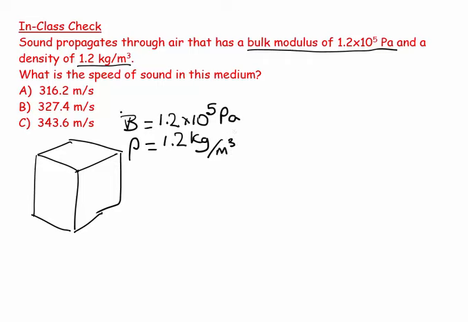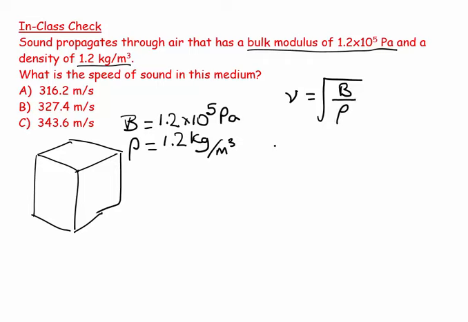Remember, think back about Physics 1 where we did bulk modulus. We did Young's modulus, shear modulus, and bulk modulus, basically. So look back at those notes if you're not familiar with them. And velocity of sound in air is given by the square root of B, the bulk modulus, over the density.